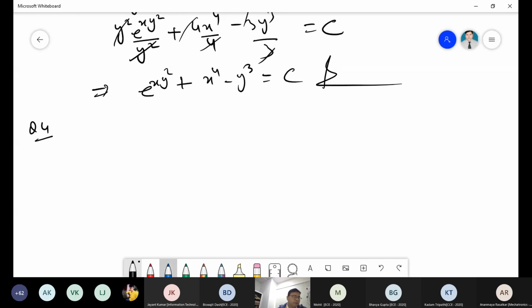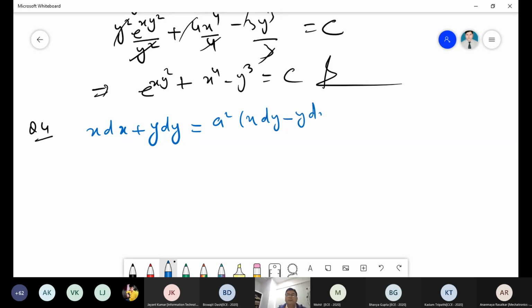Question number 4: x dx plus y dy equal to a square (x dy minus y dx) upon x square plus y square.